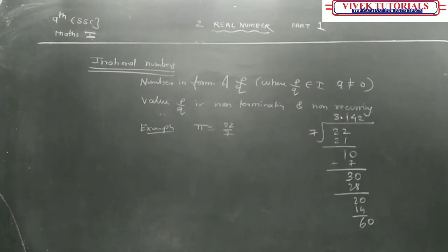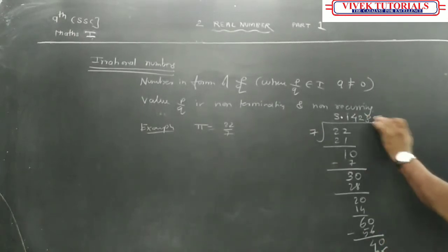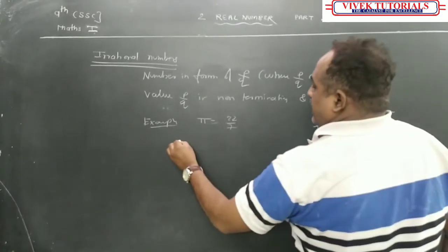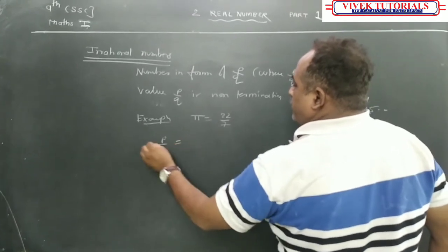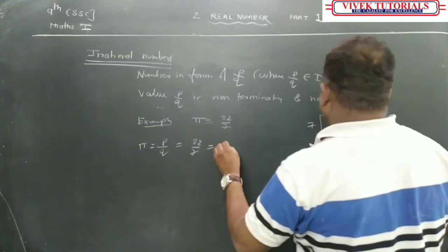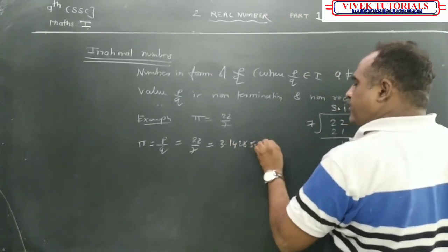Then 8s are 56. 4 is left. Then 5s are 35. So it will continue, but just see the numbers are not getting repeated. So what I can write: pi is actually P upon Q, 22/7, which is equal to 3.14285 dot dot dot.